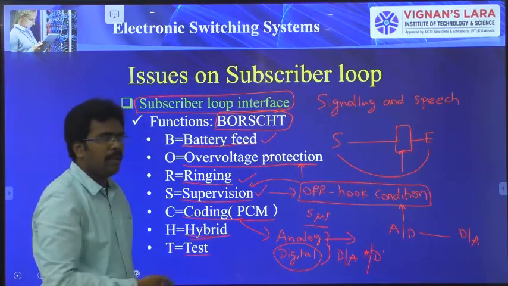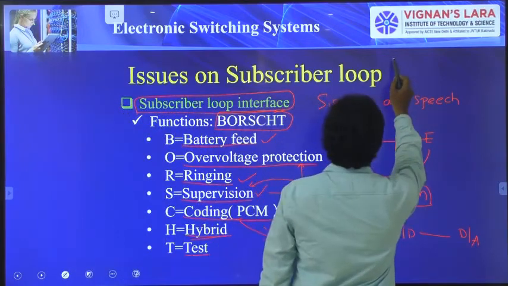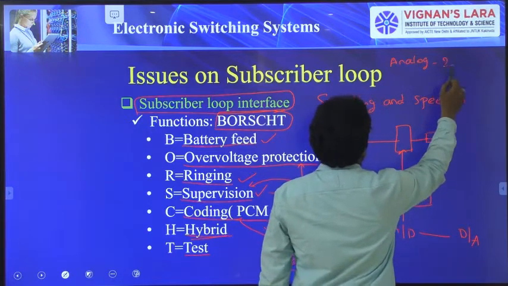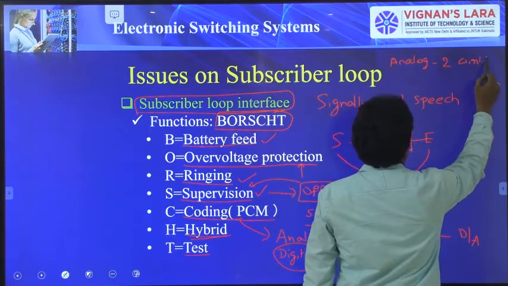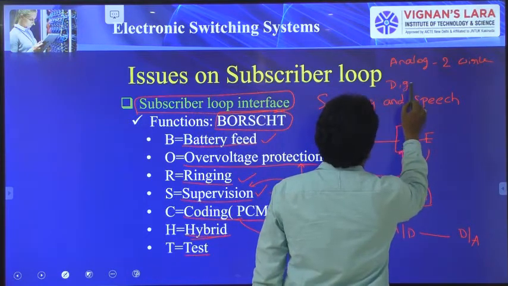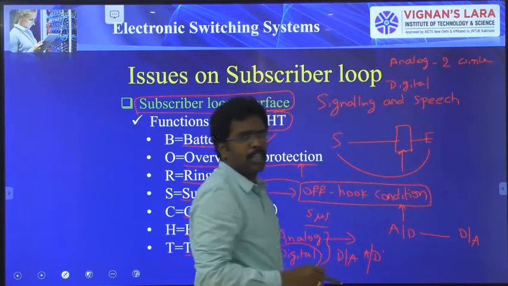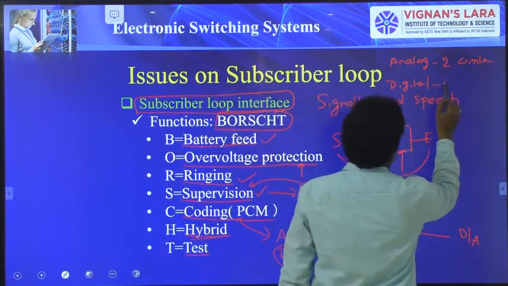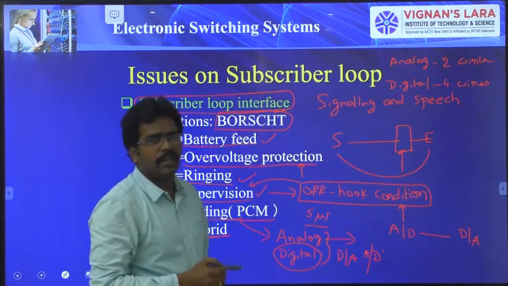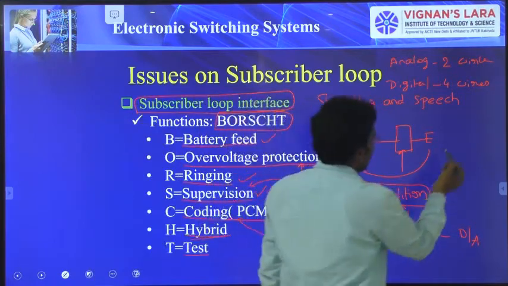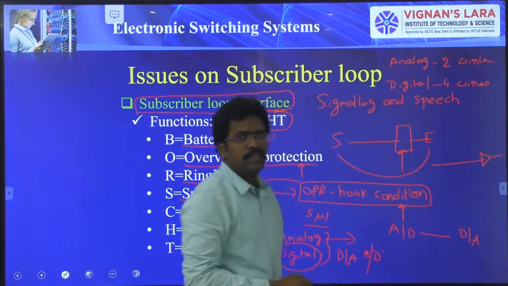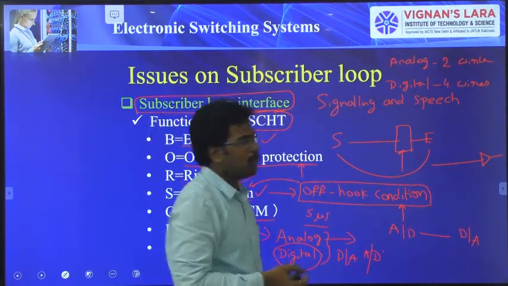What is hybrid? Generally analog uses a two-wire mechanism, one for transmitting and one for receiving. In digital, if two wires are not sufficient to transmit the signal, it uses 4 wires, 2 wires for transmitting and 2 wires for receiving. For longer distances, you should use amplifiers in between the circuit, and an amplifier generally requires 2 wires.